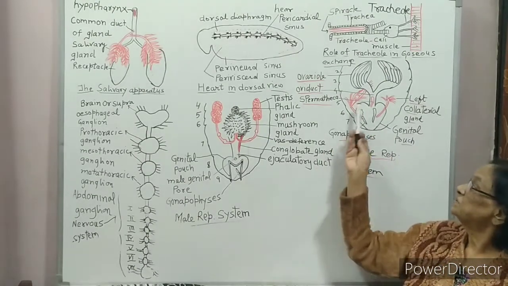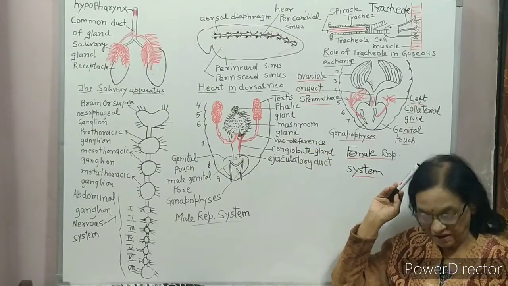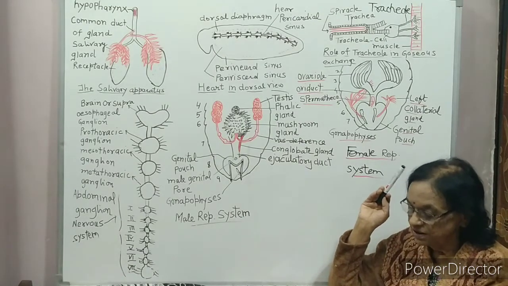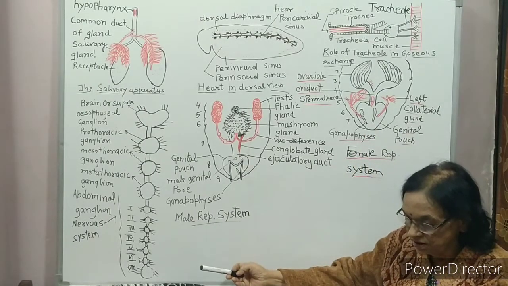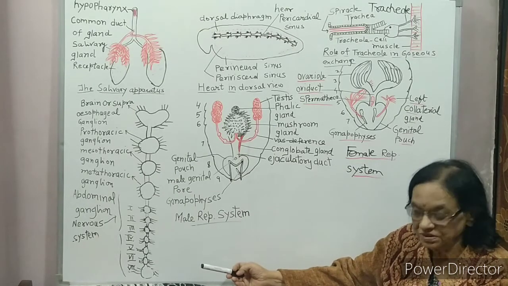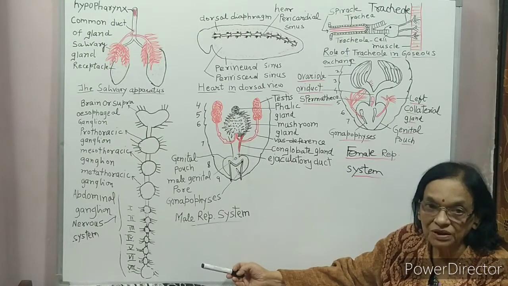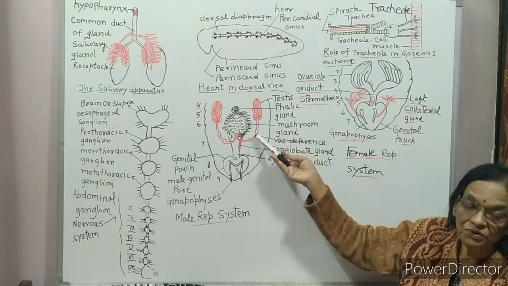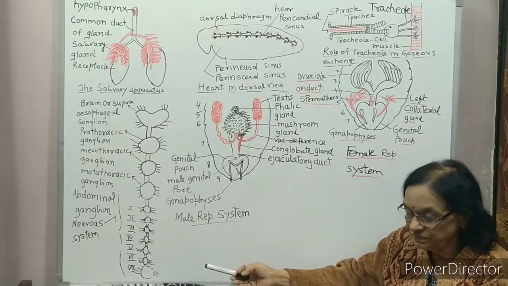Spermatheca. What is spermatheca? It is a sac-like structure that opens by an aperture in the dorsal wall of genital pouch. In fertile female, spermatheca is filled with spermatozoa during copulation from the male. So when male and female cockroach unite, male deposits its sperm in the spermatheca of the female.